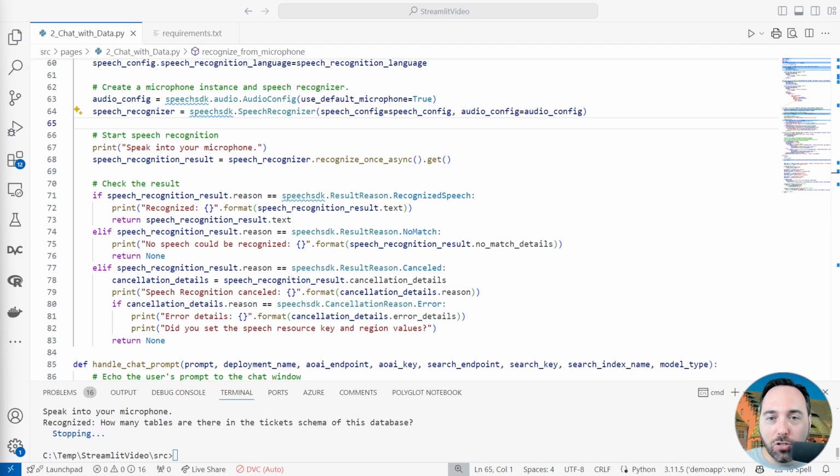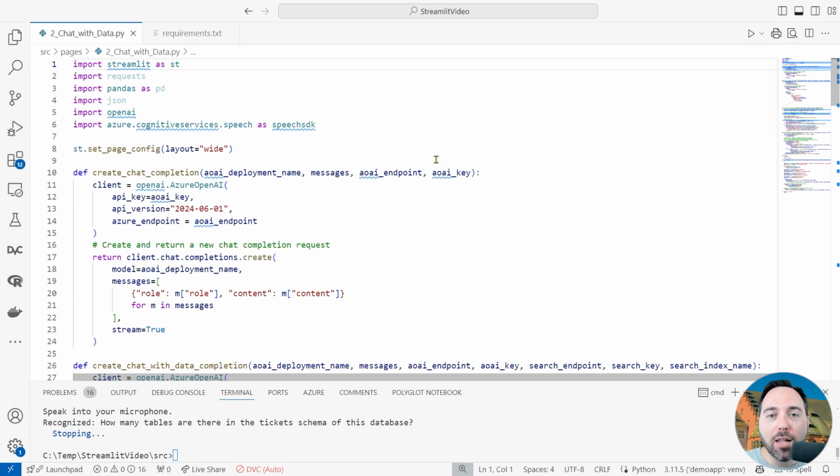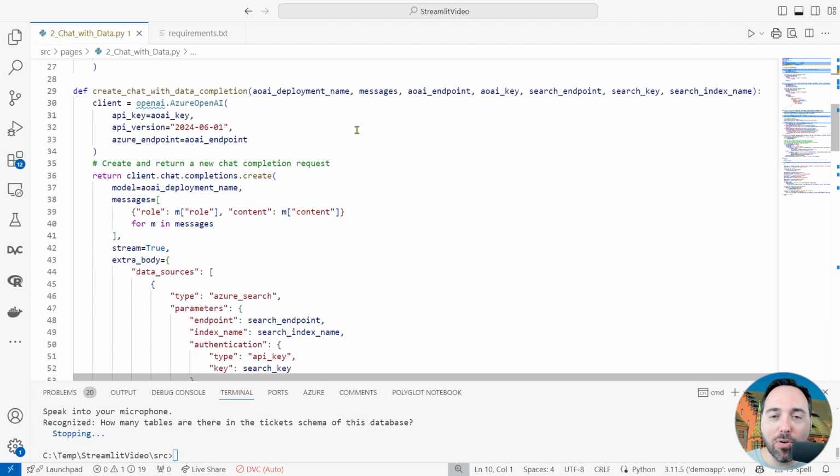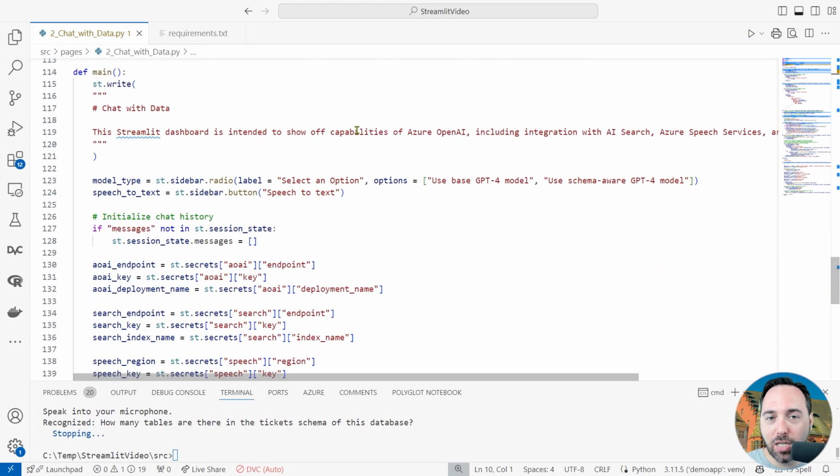I'm going to need to tell Streamlit when recording starts and when it stops. And for that, I need a special kind of button called a stateful button that is available in the Streamlit Extras library. Let's add that to the imports, as well as Streamlit JavaScript evaluation. I'll also add in the time library, as I will need to make use of that in one function call.